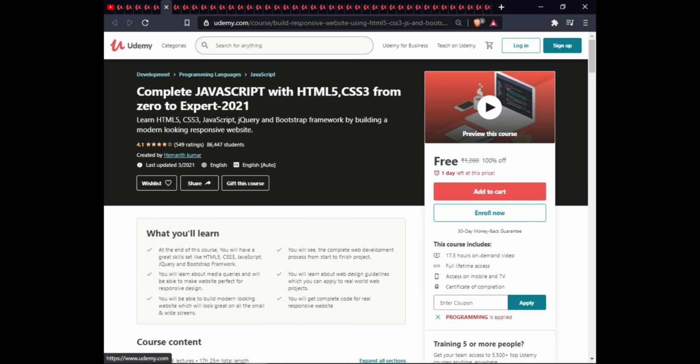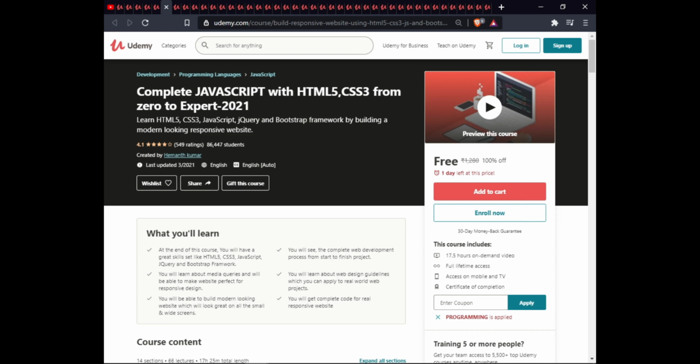The next course is Complete JavaScript with HTML5, CSS3 from zero to hero expert. In this course, you will learn great skills like HTML5, CSS3, JavaScript, jQuery, and the Bootstrap framework. You will also be able to complete a web development project process from start to finish.